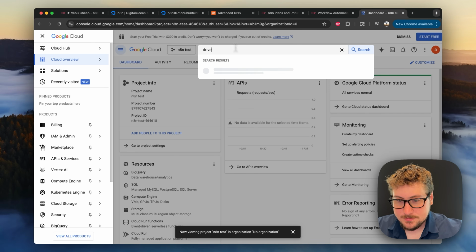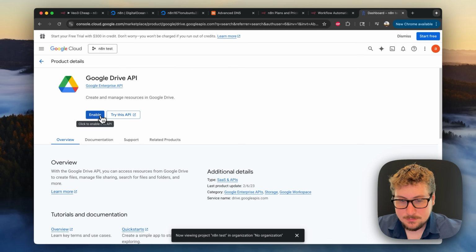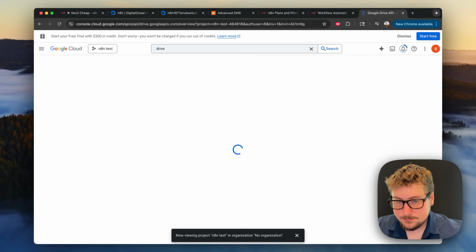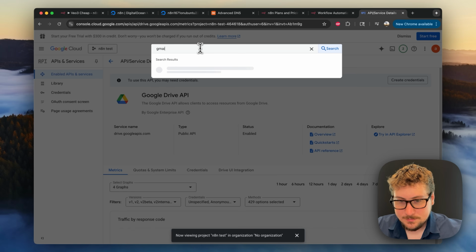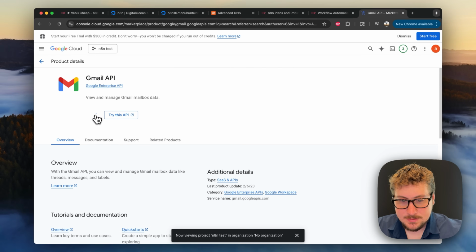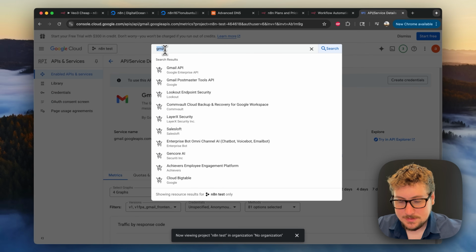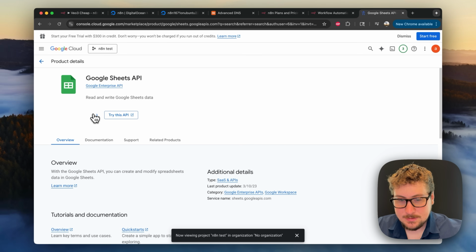And then on the search, we're going to search for Drive. We should have the Google Drive API. We're just going to hit enable on that, and wait for that to go through. Now we're going to search Gmail. Go to the Gmail API, enable that as well. And then we're going to search for, I believe it's Sheets, Google Sheets API, enable that.